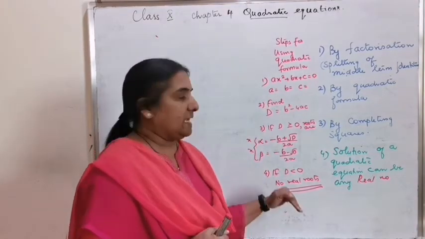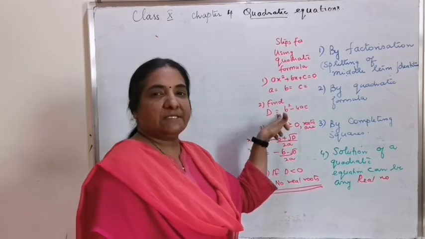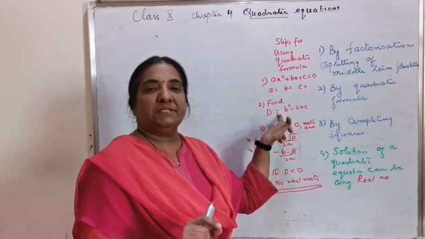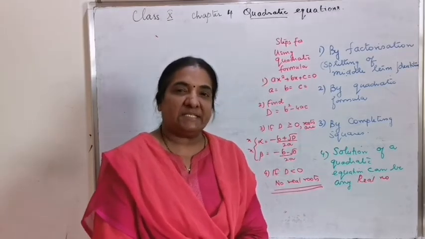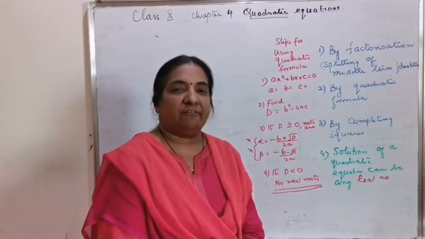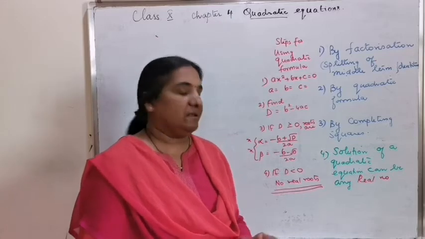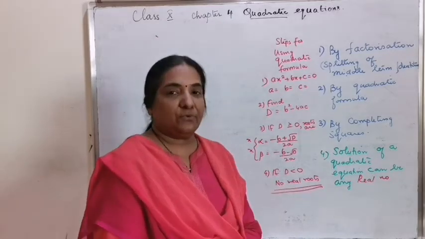And in case D from this step is a negative number, you can just sum up as no real roots. That means that the equation does not have real roots and you can give the answer as no real roots.